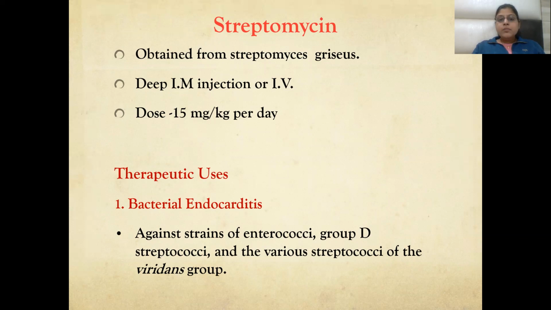Streptomycin is obtained from Streptomyces griseus. Deep IM injection or IV can be given. Dose 15 mg per kg per day can be given. Therapeutic uses of streptomycin: it can be used against enterococci strains, streptococci, and streptococci of the viridans group. So it can be used in the treatment of bacterial endocarditis.